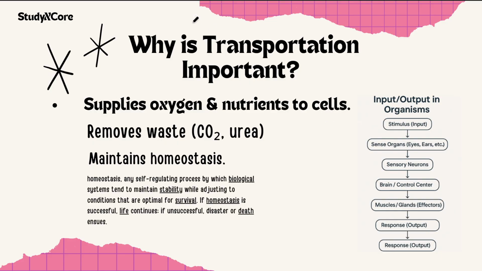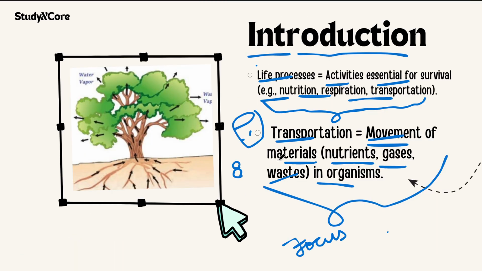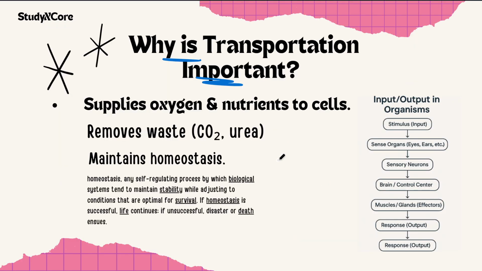Coming next is why is it important? So why is this movement of material important? So first thing, it supplies oxygen and nutrients to the cells. It removes waste like urea and carbon dioxide.